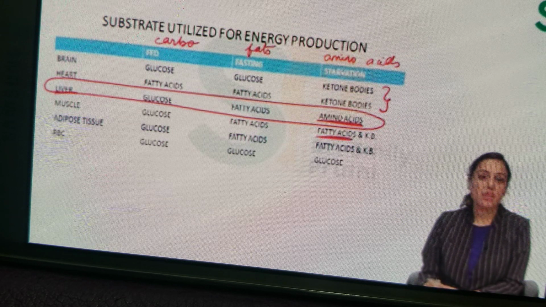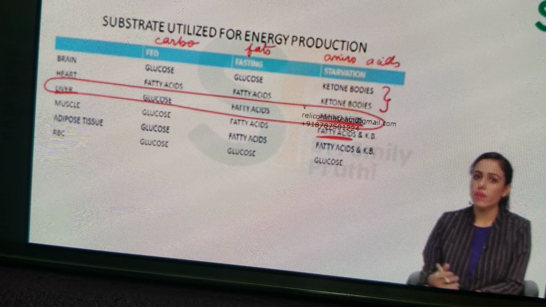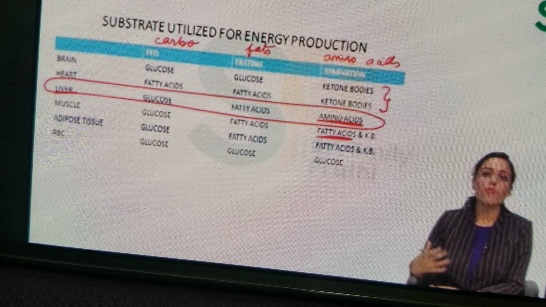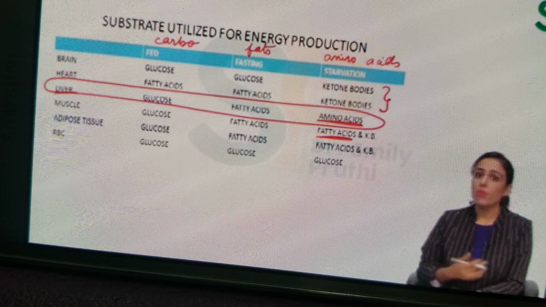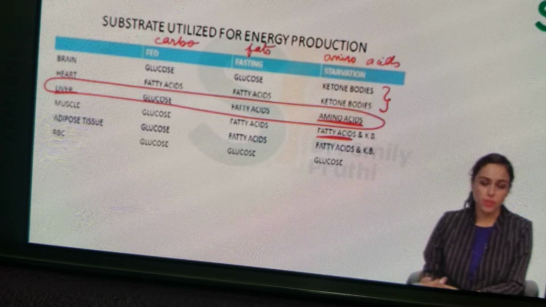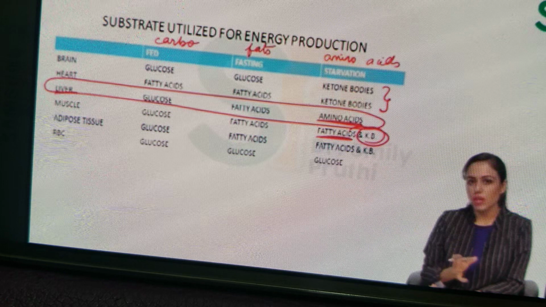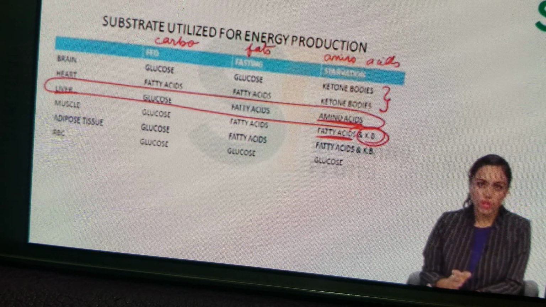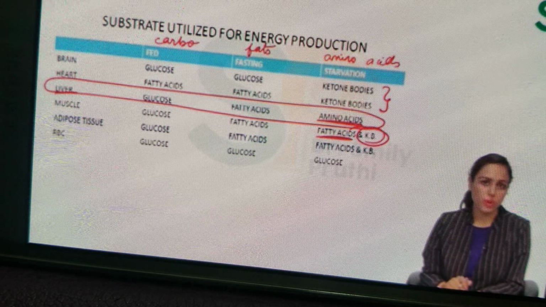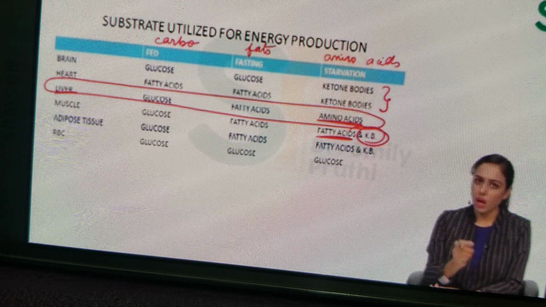Then for muscles, I have written fatty acids because till the time fatty acids are available, muscle will try using fatty acid. Muscle will try to delay the use of proteins because there are very important proteins present in muscle. When muscles start using their important proteins, that situation is near death, right? And for muscles, I've also written ketone body. Whether muscle can use ketone body or not was earlier a controversy, but now it is clear in your standard books that muscles can use ketone body, right? So I summarize that ketone body can be used by 3 organs: heart, brain, and muscles, right?